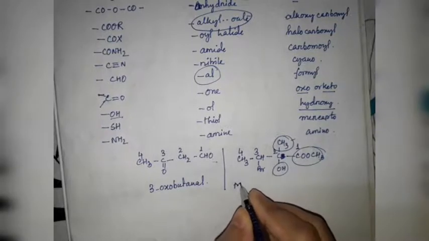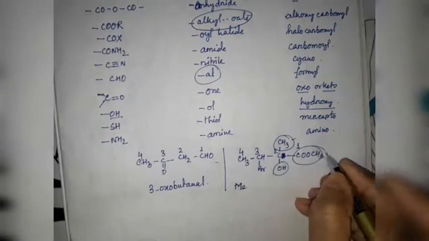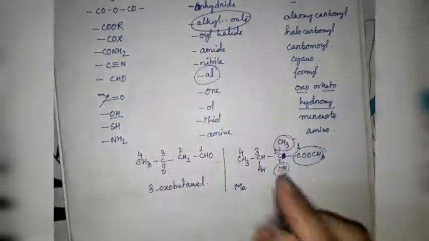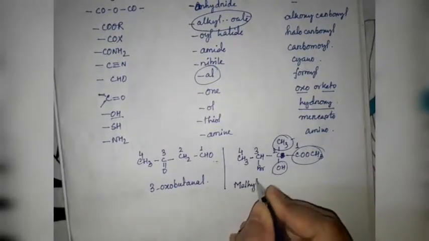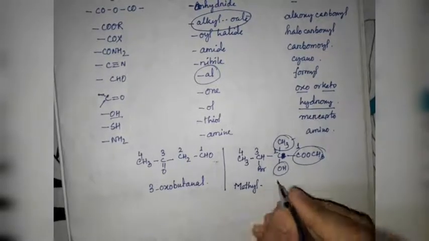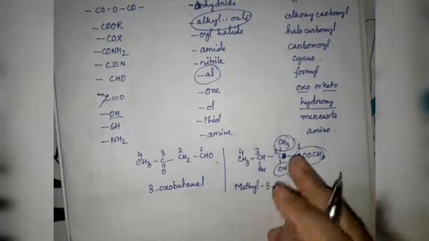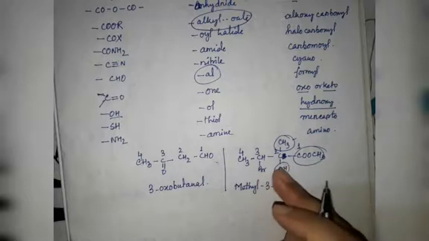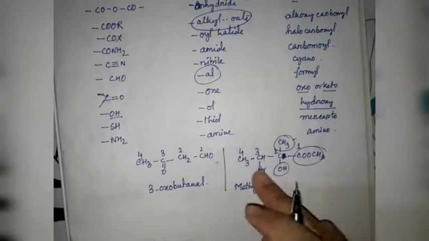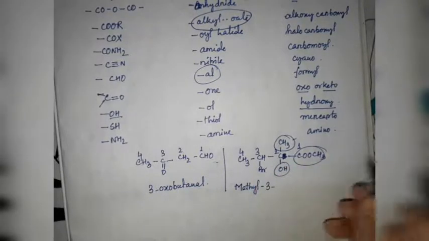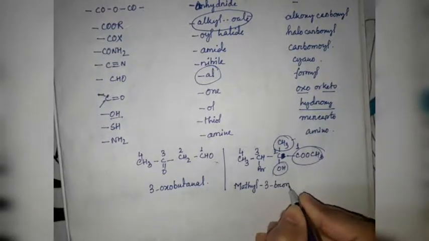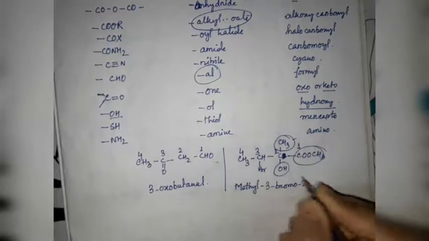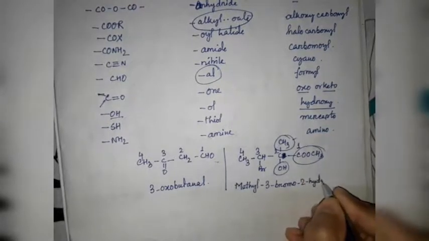For this one, alkyl oate, here the alkyl group is methyl, so it is methyl. In 3 position we have bromo. Why are we writing bromo before hydroxy? Because B comes first in alphabetical order, then H. So 3-bromo, 2-hydroxy.